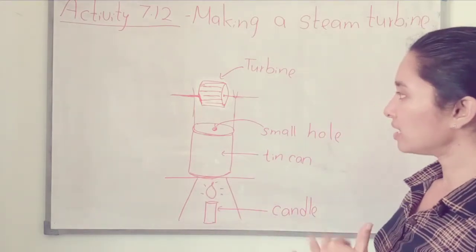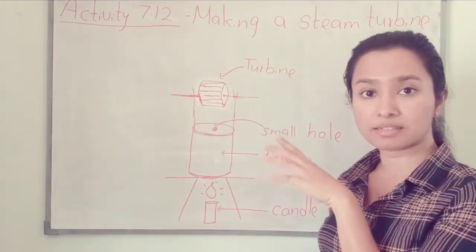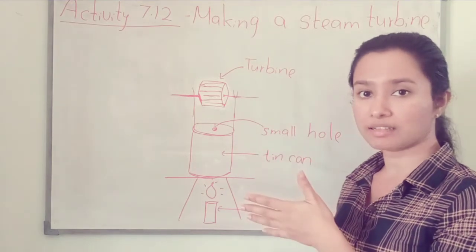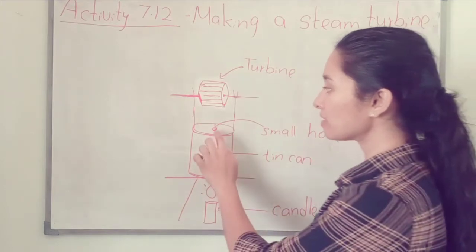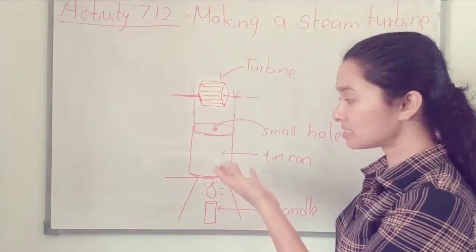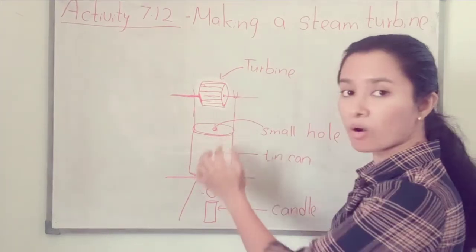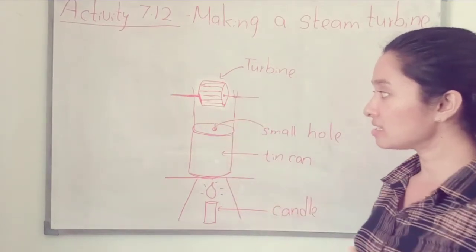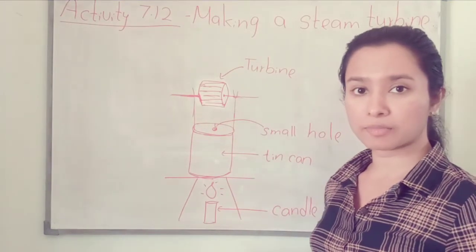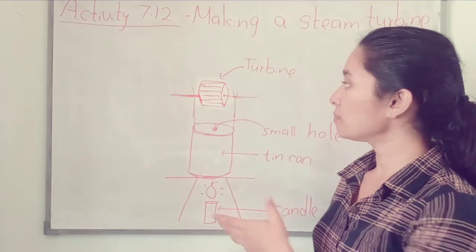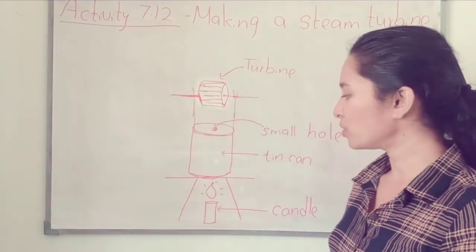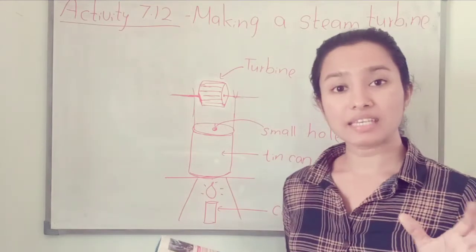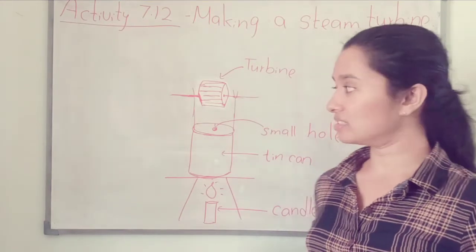So while heating, what will happen? The turbine will rotate. Why? What is the reason? The reason is there is a small hole. Steam comes out through this hole, and the energy contained in the steam rotates the turbine. So you can realize that heat contains energy.